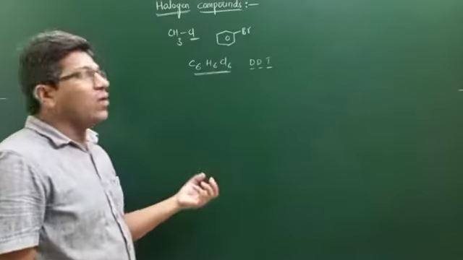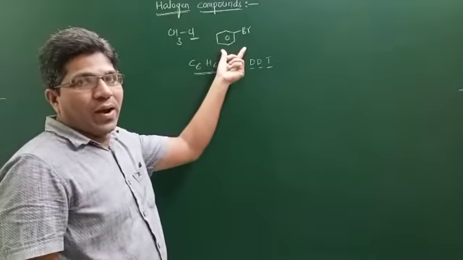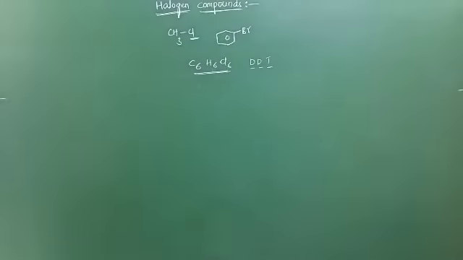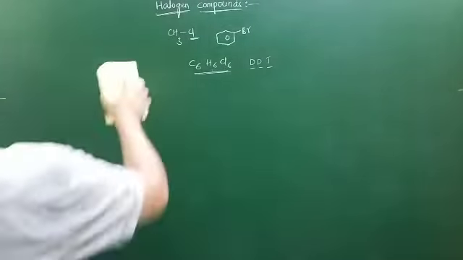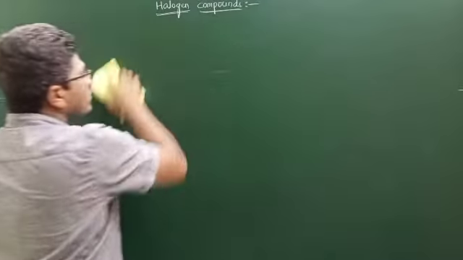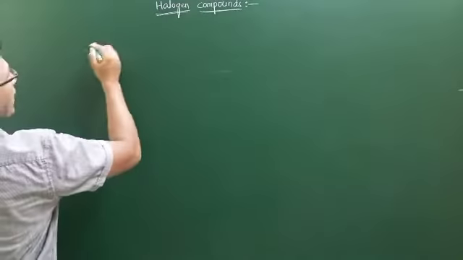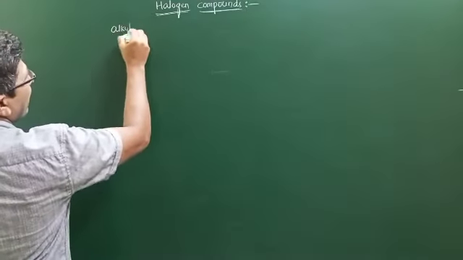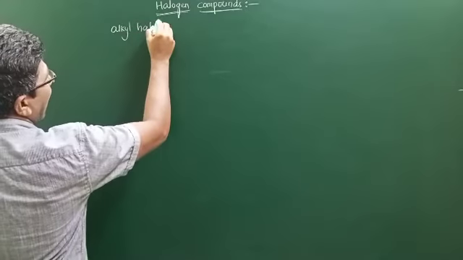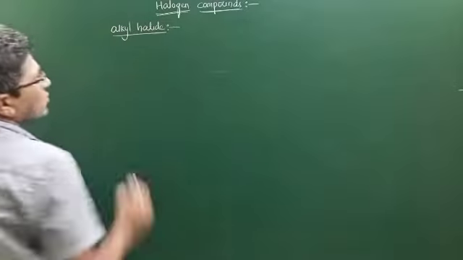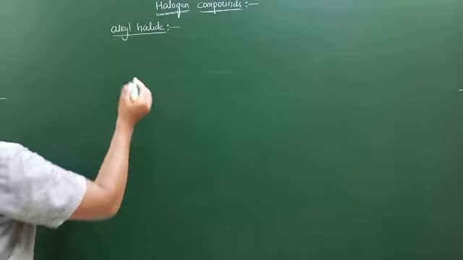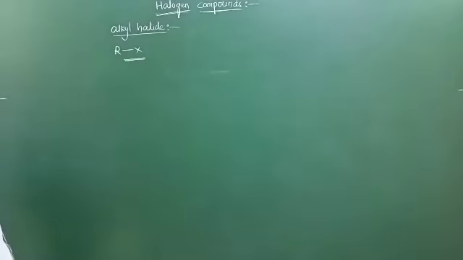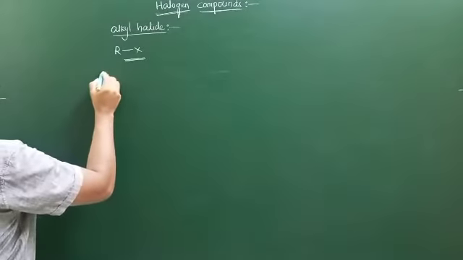Now in our syllabus we have aliphatic compounds and aromatic compounds. Next we will go to aliphatic compounds. See, at first, the aliphatic compounds are known as alkyl halides. These alkyl halides are represented by RX.